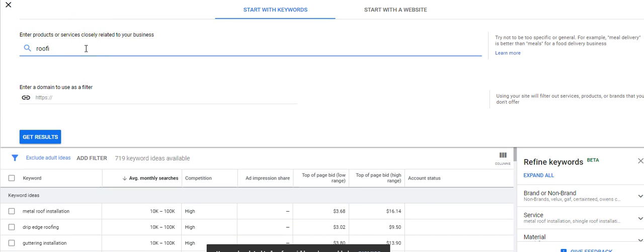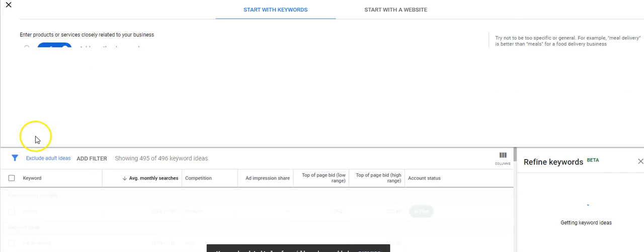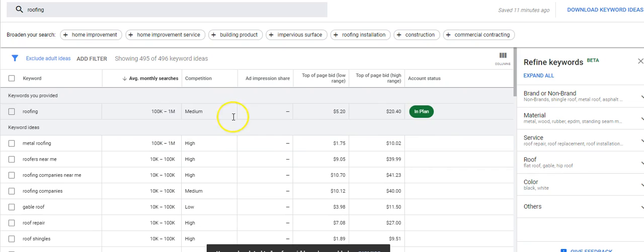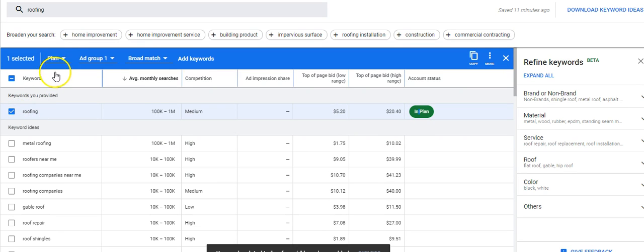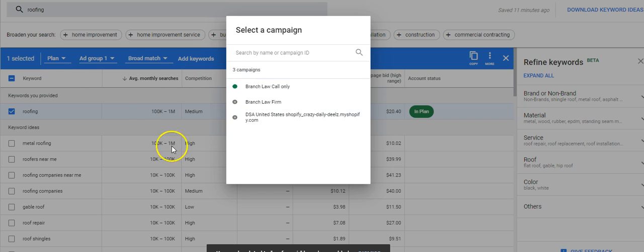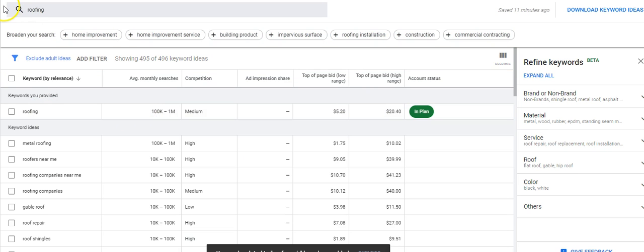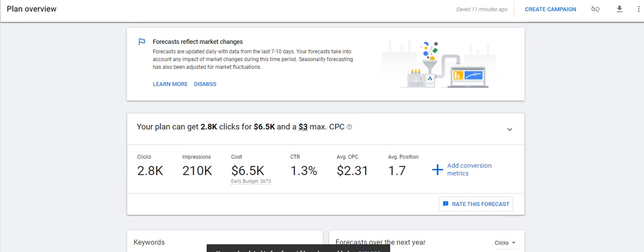Results. See how this says in my plan right there? So there's a plan that has already been selected for this. Let's try to go over to that. And that's not where I want to be. So you want to go to Plan Overview to look at the plan, right? So this is a plan that's already been kind of set up. So here's what, if I were to use this plan, I would get 2.8 thousand clicks. It would cost me $6.5 thousand, so $6,500.